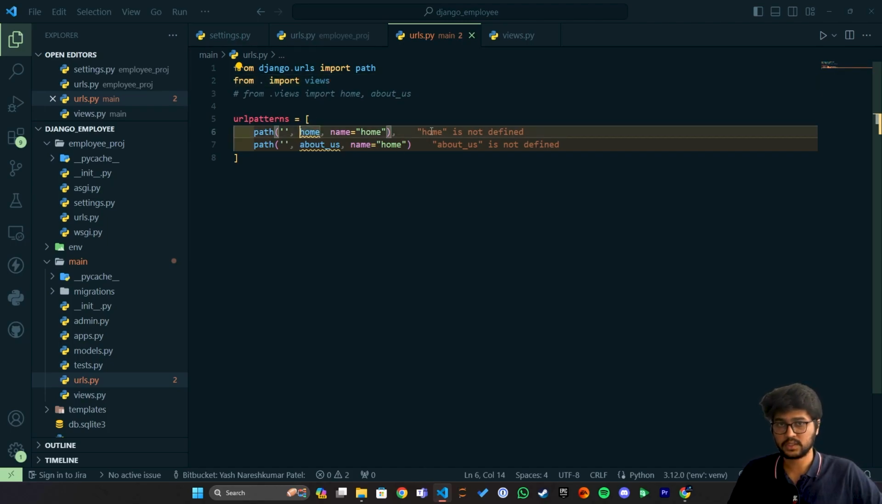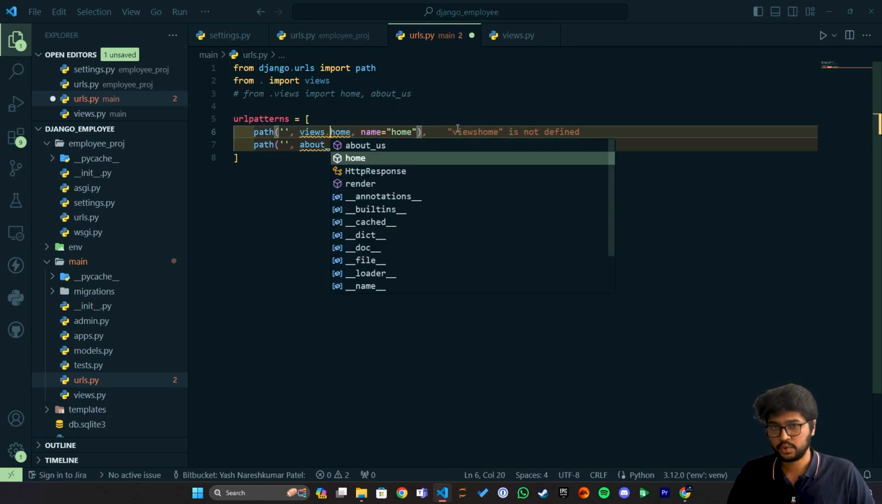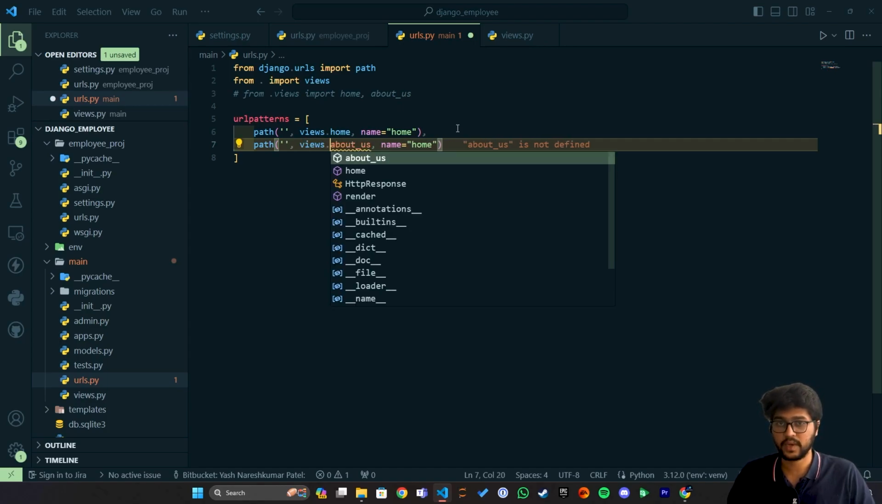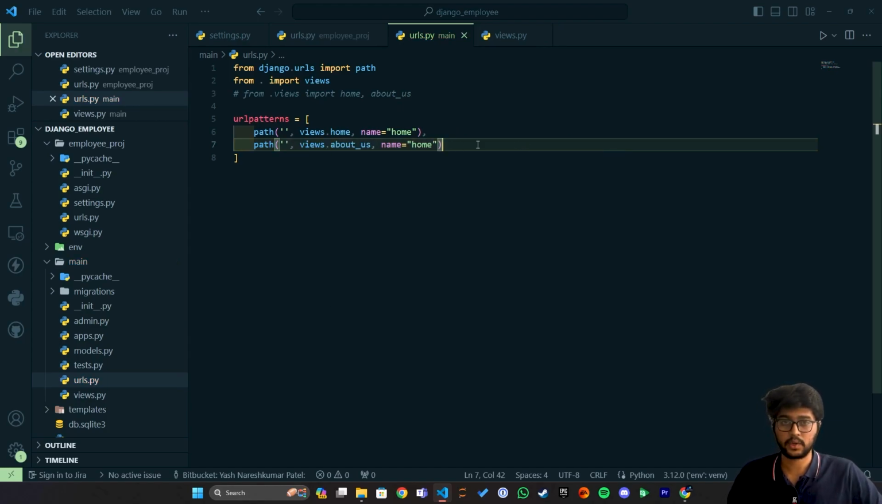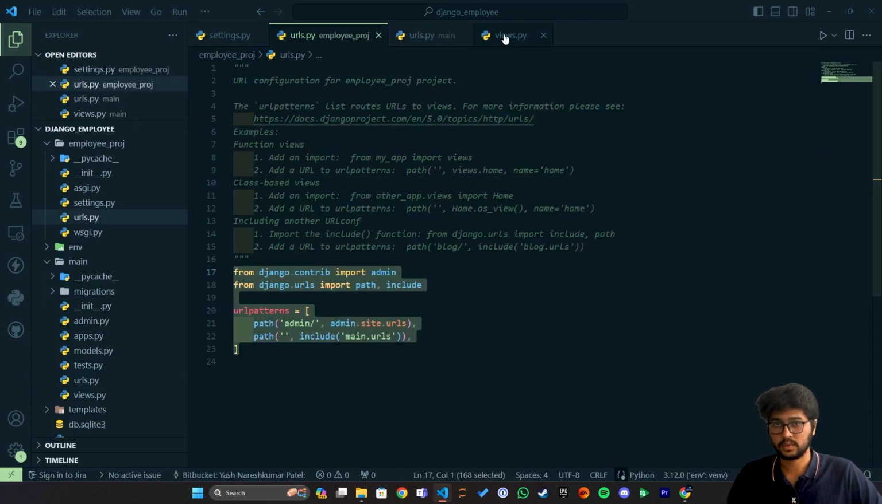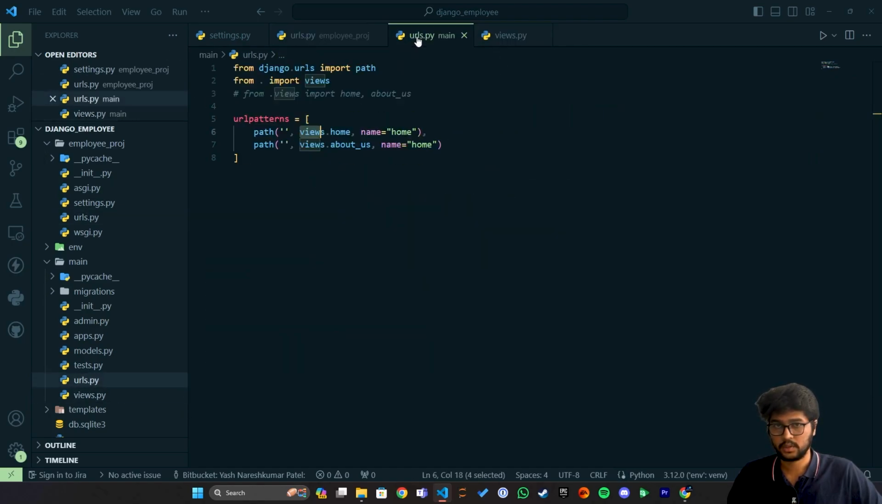So if I remove this one and use this approach, then I can access each and every view. I just need to say views dot, because eventually the view which we have created is present in the views file, right? We are directly calling the views file, and from that we are fetching the particular function or particular view. So views dot goes to the views file and serves you the function. This is how you map the path, and here you can't give this an empty string. So here I can say about_us.